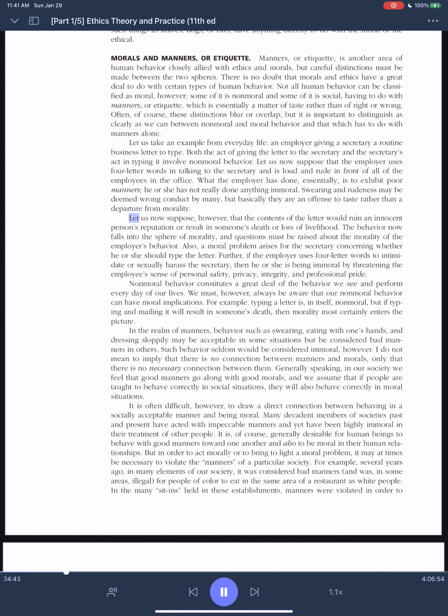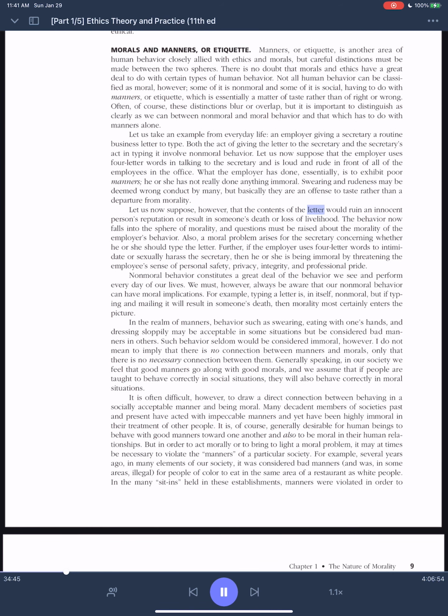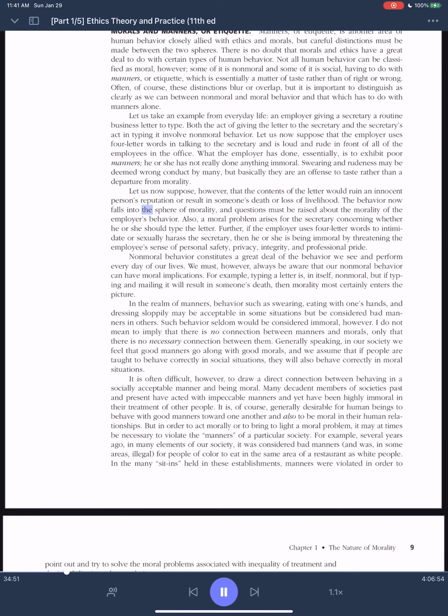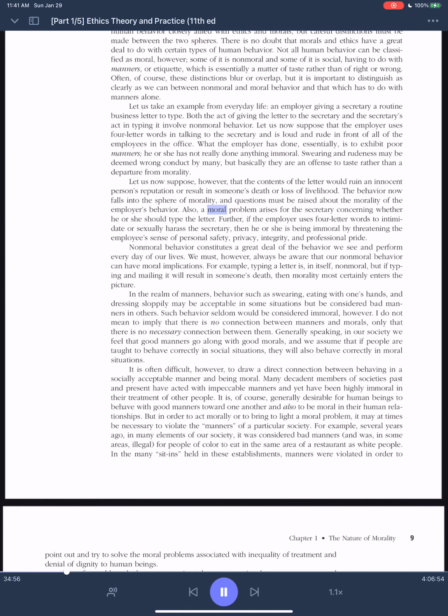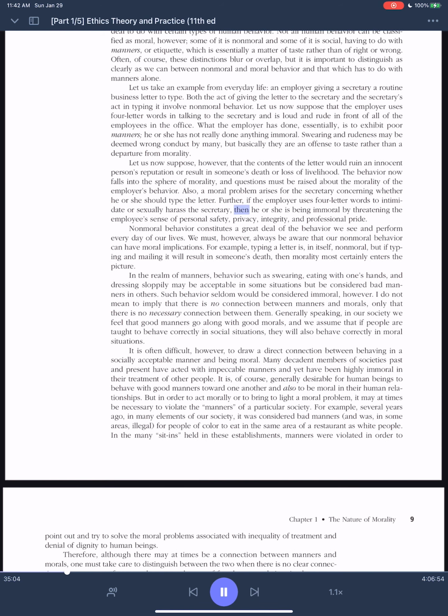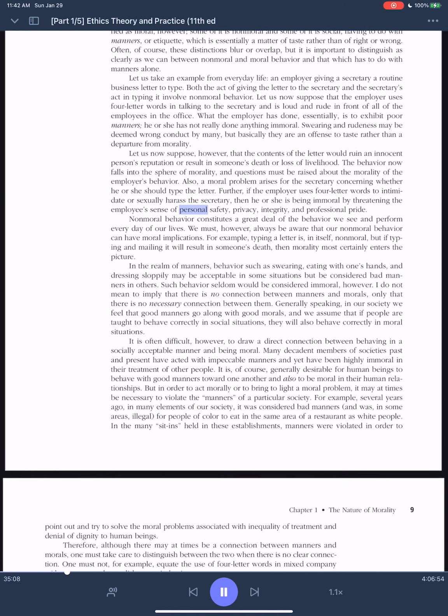Let us now suppose, however, that the contents of the letter would ruin an innocent person's reputation or result in someone's death or loss of livelihood. The behavior now falls into the sphere of morality, and questions must be raised about the morality of the employer's behavior. Also, a moral problem arises for the secretary concerning whether he or she should type the letter. Further, if the employer uses 4-letter words to intimidate or sexually harass the secretary, then he or she is being immoral by threatening the employee's sense of personal safety, privacy, integrity, and professional pride.